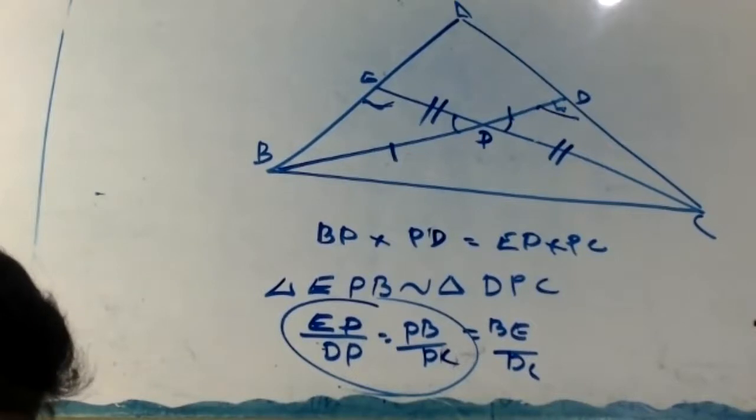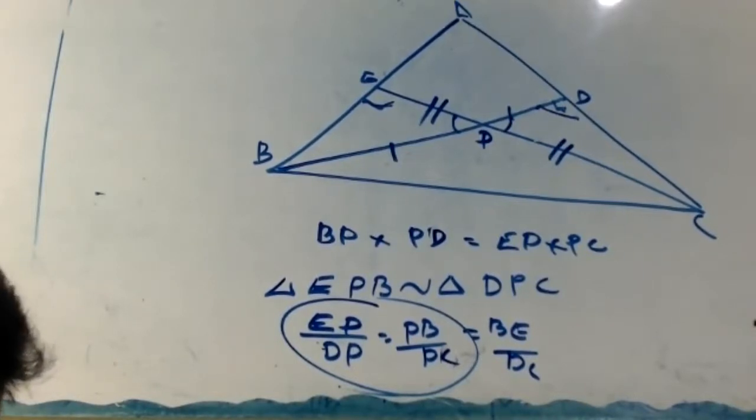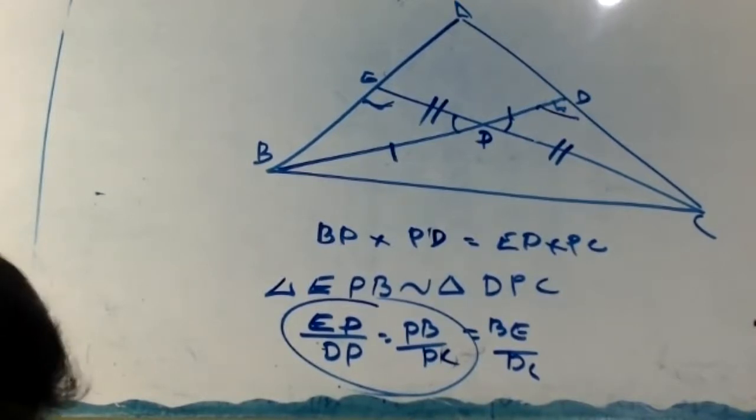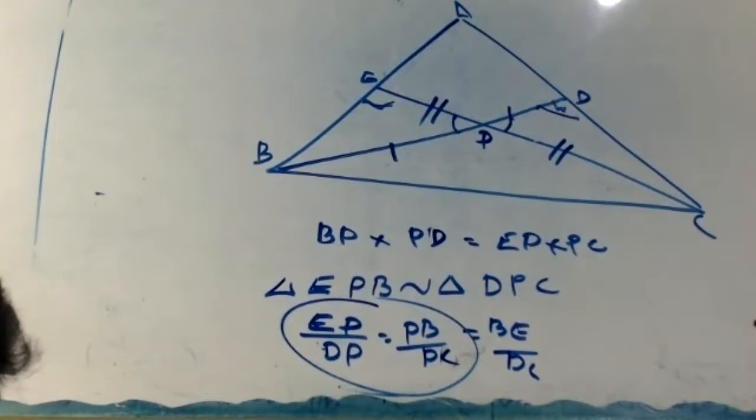Once again, P and Q are points on sides AB and AC respectively of triangle ABC.